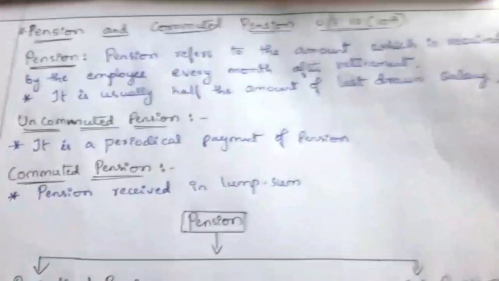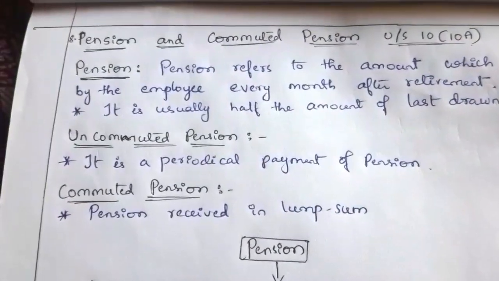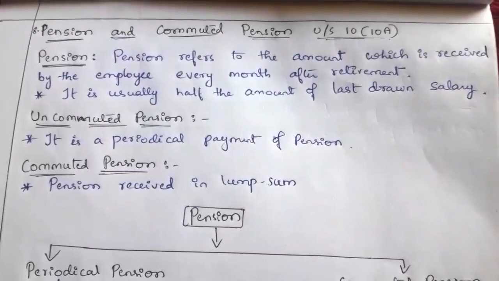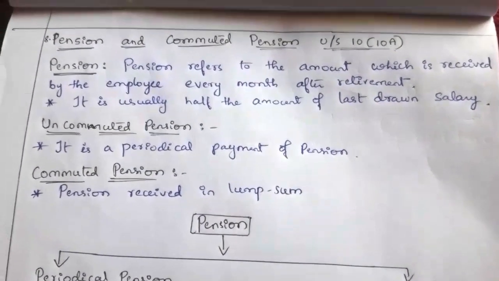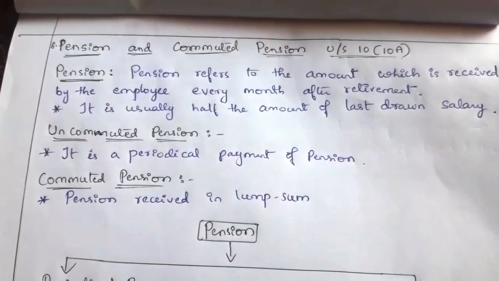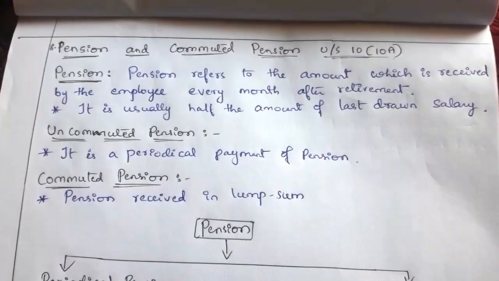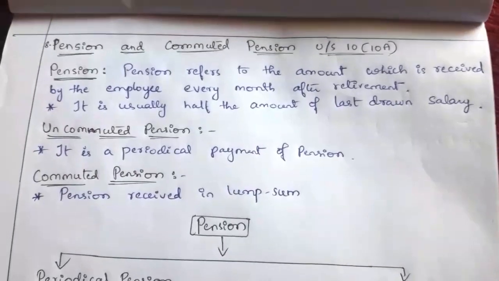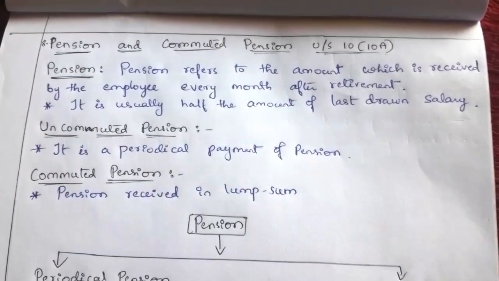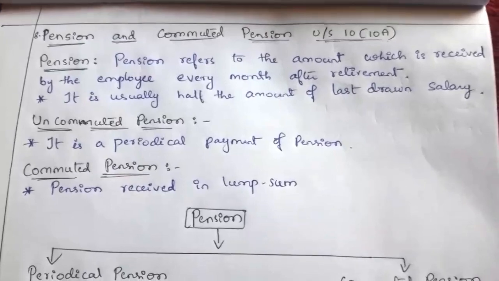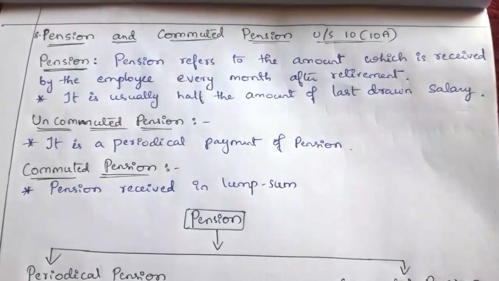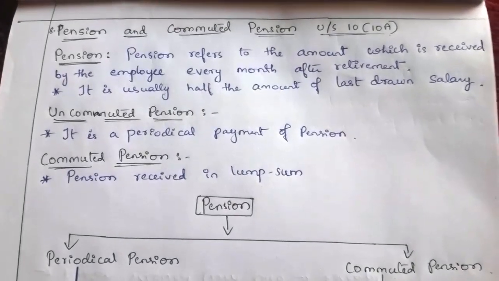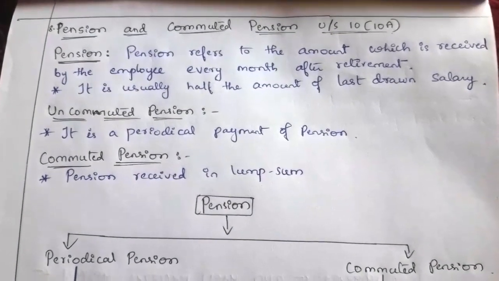Under pension there are two types, uncommuted pension and commuted pension. The first one is uncommuted pension. Uncommuted pension is a periodical payment of pension. After retirement, if an employee receives a periodical monthly payment of pension, it is known as uncommuted pension.